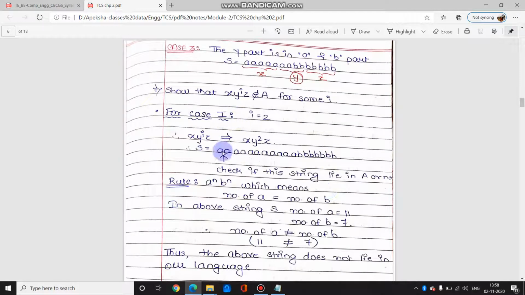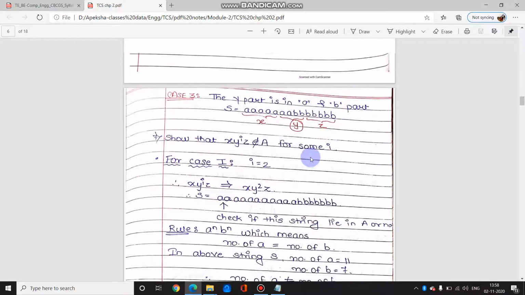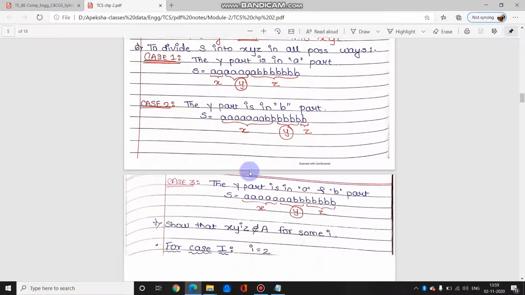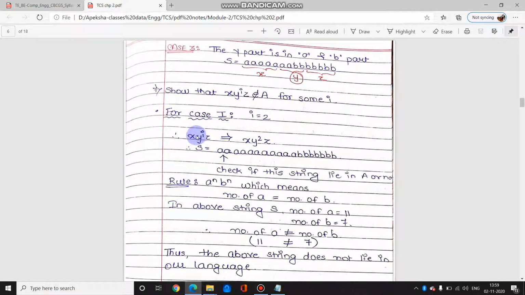So now this is our new string for case 1. So check if this string belongs to our original set A or not. Look, here we have 2 A's, 4 and 4 is 8, 9, 10, 11 A's and 7 B's. So if you see over here, this is our original string. So the original string and this string, based on this expression, do not match.